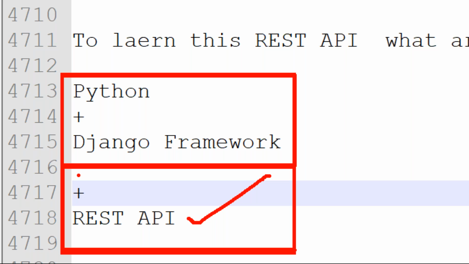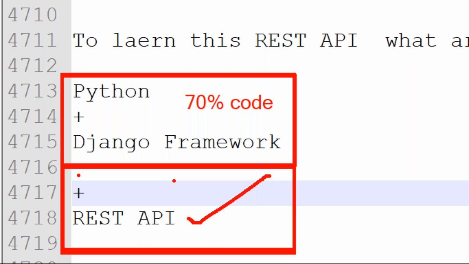Sir, if you are putting experience in your resume, 100% REST API knowledge is required. Why is it required? We will discuss. Are you getting this one? So 100% REST API knowledge is required to develop one full-fledged Python application. Using Python and Django, what can you develop? 70% of the code you can develop using Python and Django framework.